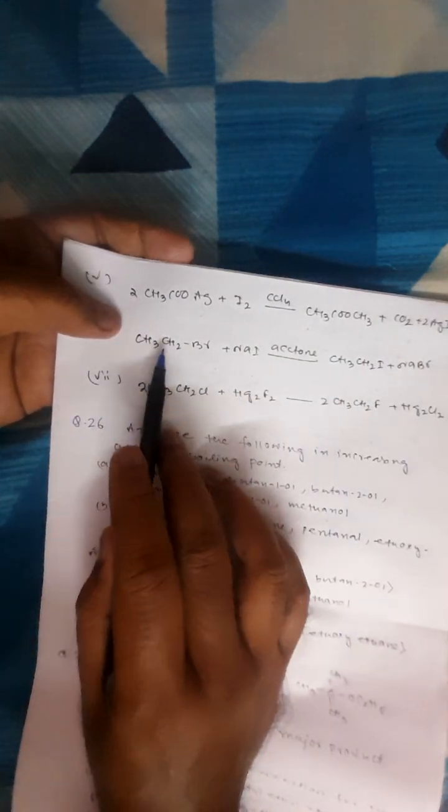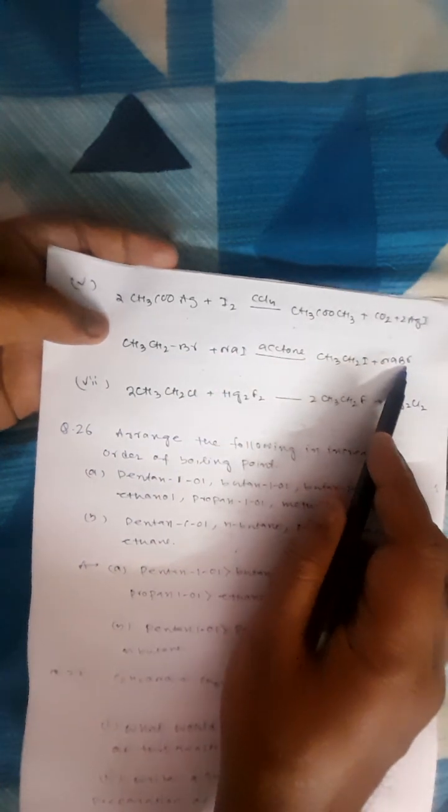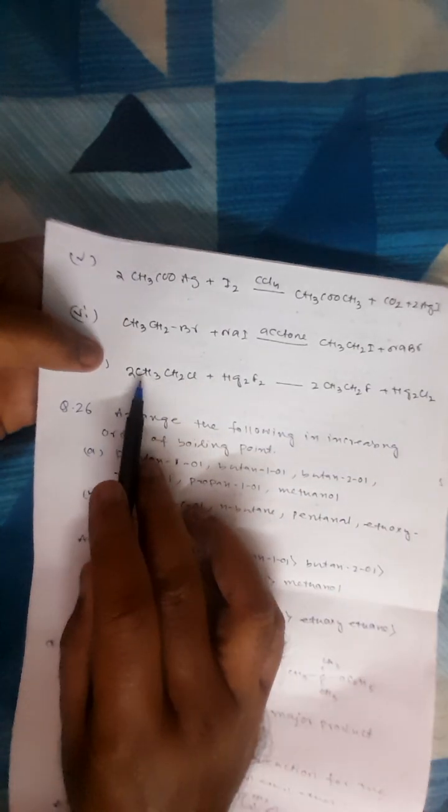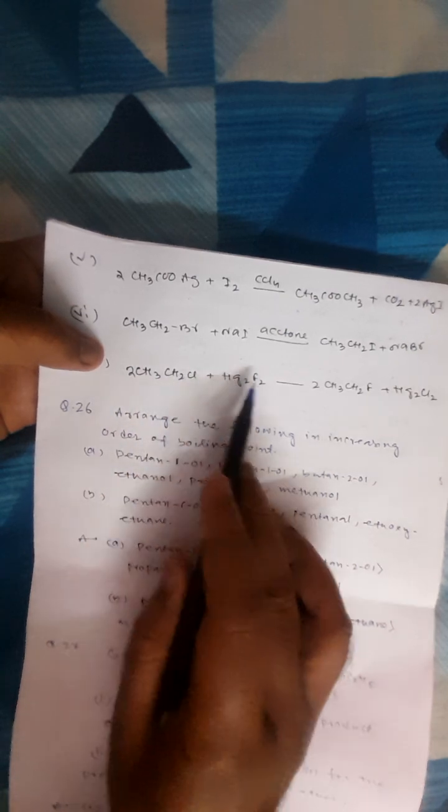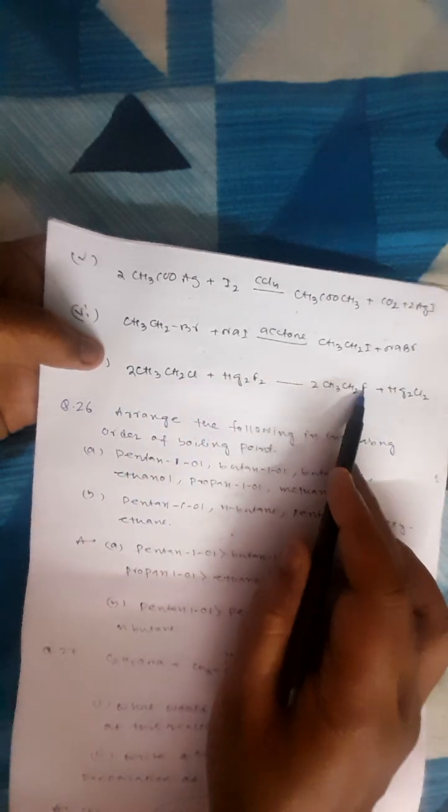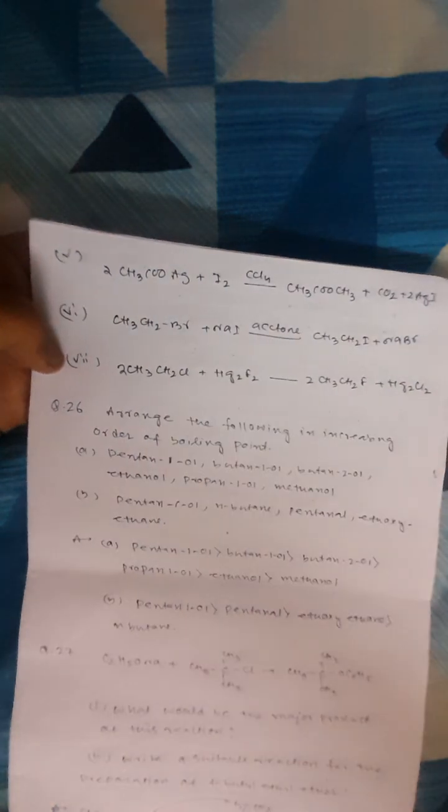Finkelstein reaction is already known. CH3CH2Br with NaI by acetone, iodine will come instead of Br, plus NaBr. Swarts reaction is this one: 2 CH3CH2Cl plus Hg2F2. If you give it, fluorine will come in. Those are the questions which we did. These are related to the first chapter of organic chemistry, that is alkyl halides and aryl halides.